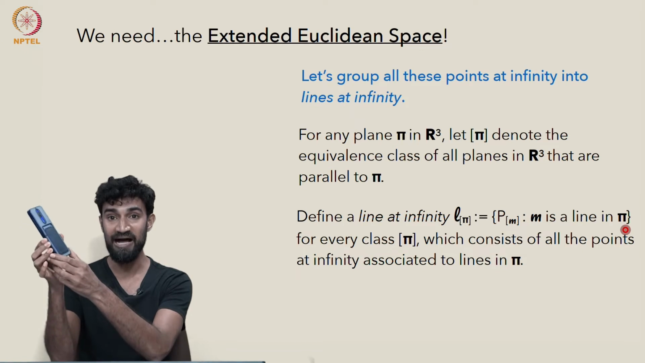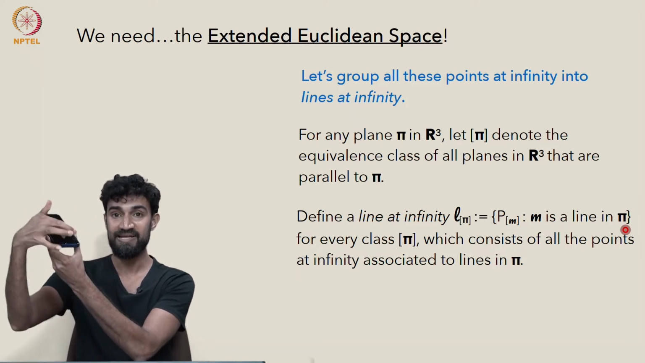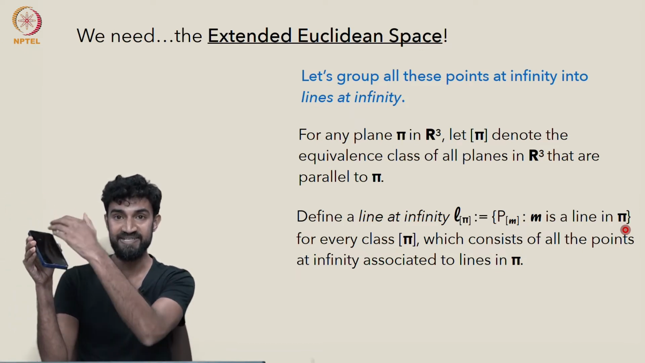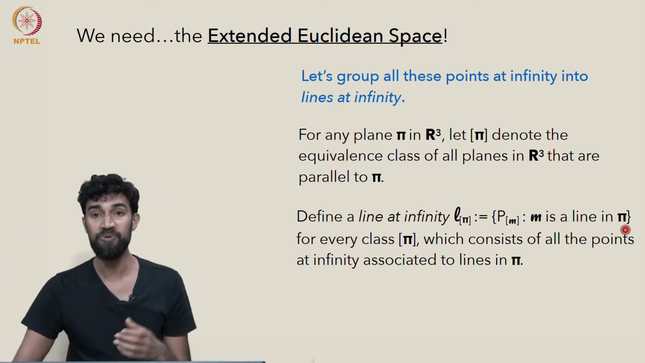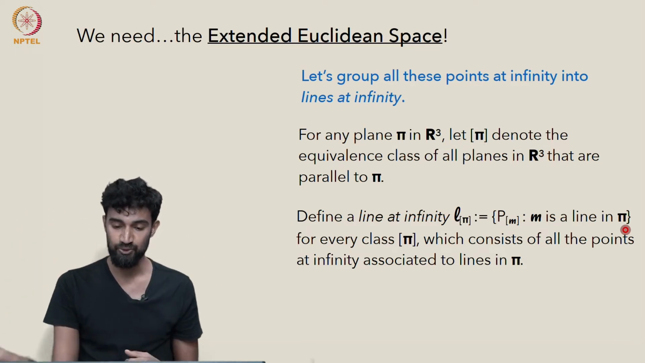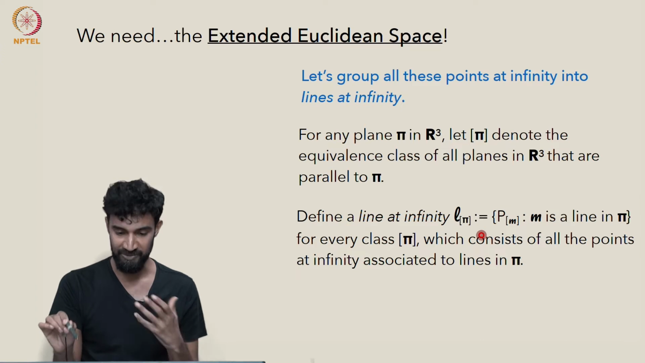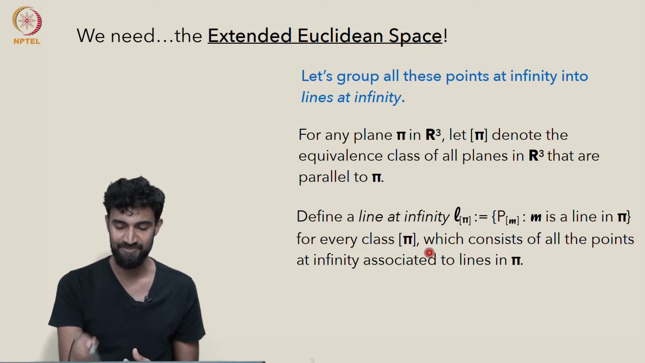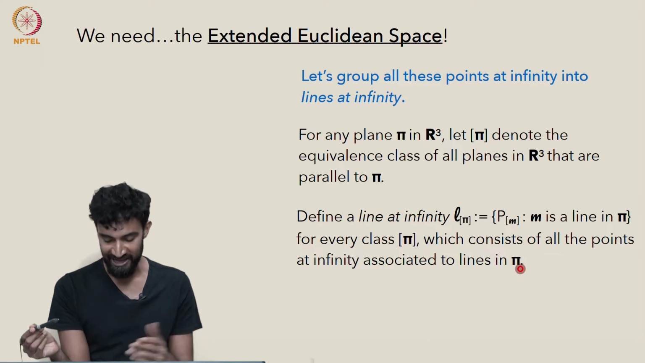We have our plane pi here. It has lots of lines on it. Each of those lines has a point at infinity. We're grouping all those points at infinity up into one line at infinity called L pi. And we do this for every class pi. So it just consists of all the points at infinity associated to lines in pi.